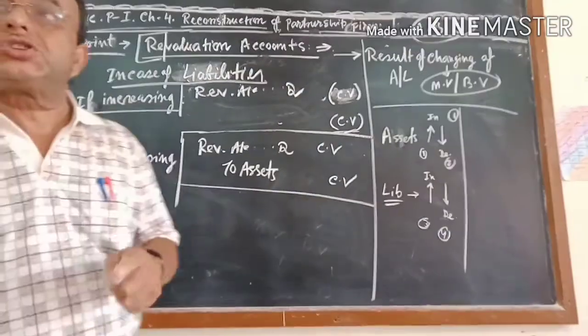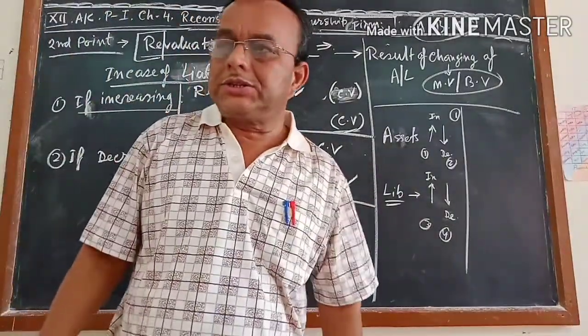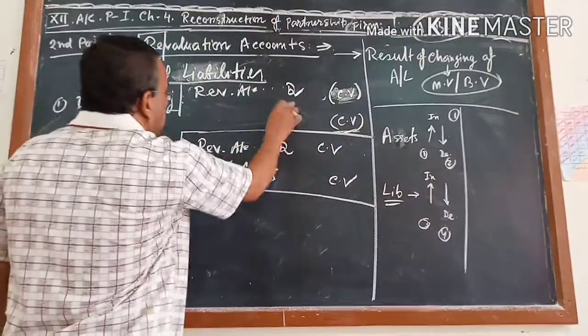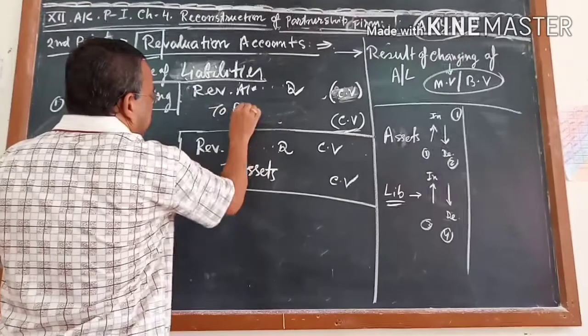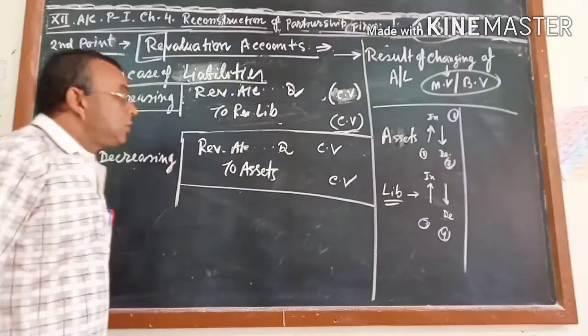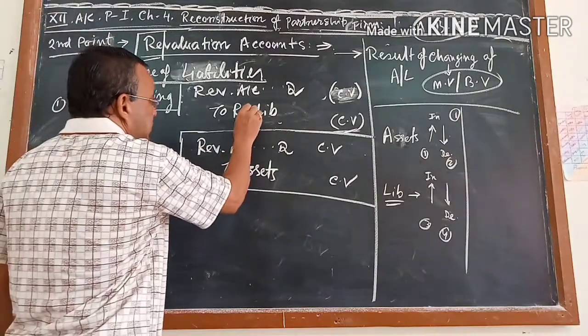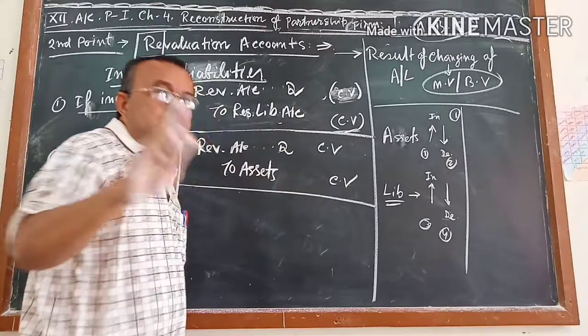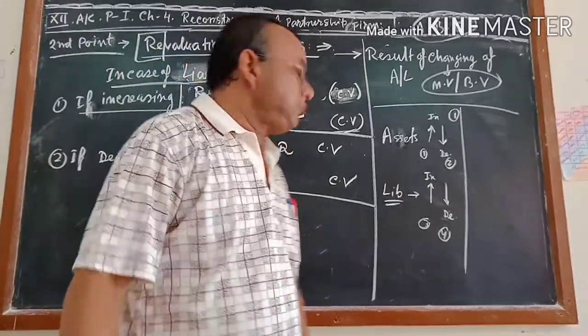Liability is increasing means it is your loss. Assets increasing means it is your profit. So revaluation account debit to respective liabilities. Revaluation account debit to respective liabilities account. Respective liabilities means whichever liabilities it is affecting.